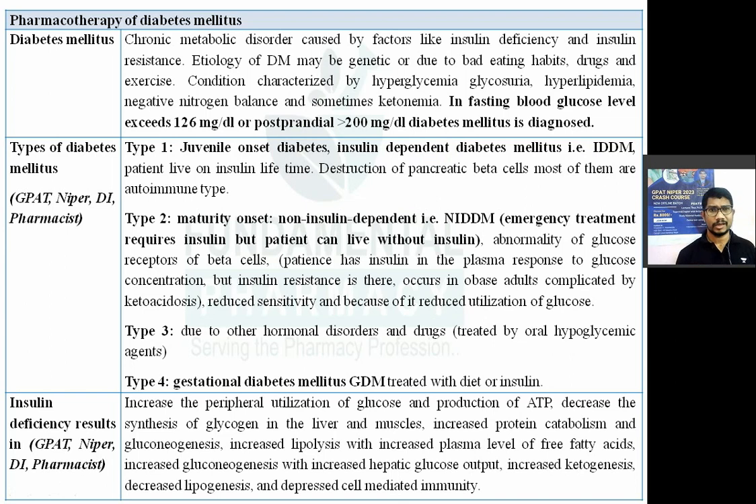When you are suffering from diabetes, if your fasting blood glucose level is more than 126 mg per deciliter, or if your postprandial blood sugar level is more than 200, you can say that you are suffering from diabetes mellitus.